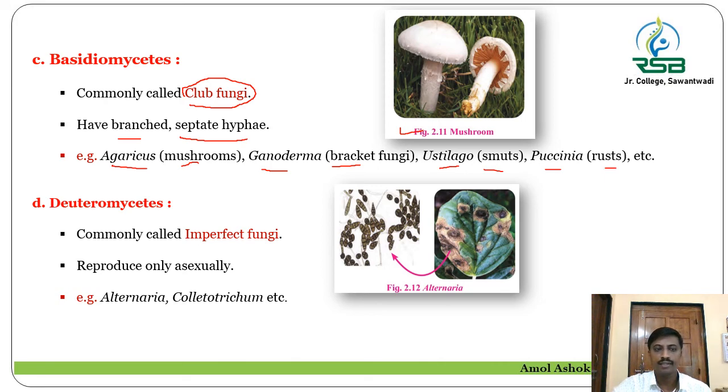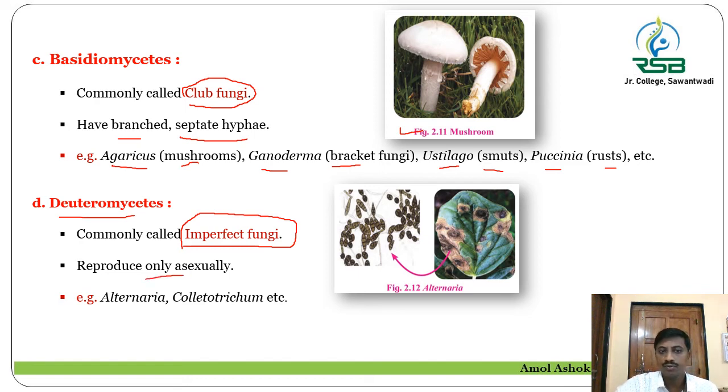Next group of fungi, that is the Deuteromycetes. They are commonly called as the imperfect fungi. As the name itself indicates, imperfect, on the basis of their discovery, mode of रिप्रोडक्शन वरून ते आपल्याला वेगवेगळ्या ग्रुप वरती नंतर ट्रान्सफर करता येऊ शकतं, त्यामुळे त्याला इम्परफेक्ट बोललेलं आहे. त्यामुळे त्यांचं स्पेसिफिक लोकेशन असं काही नसतं.